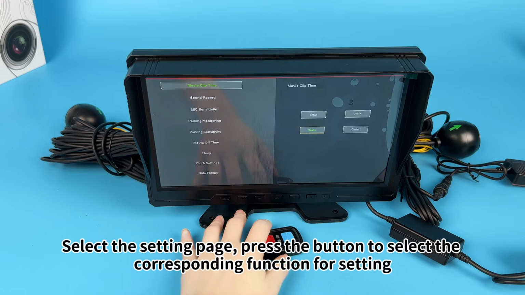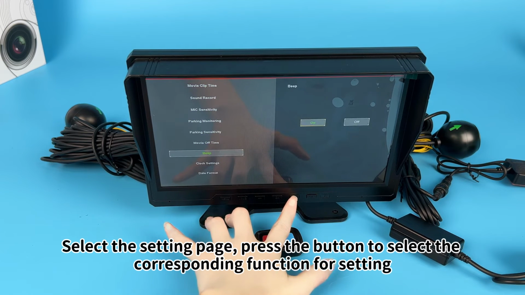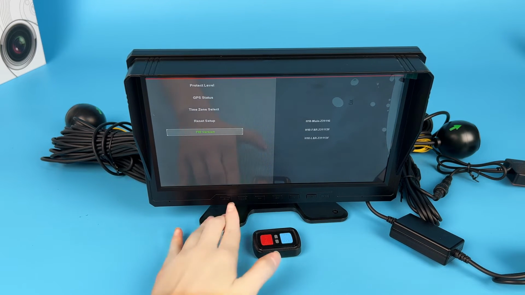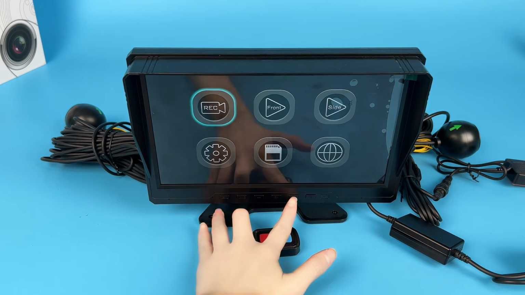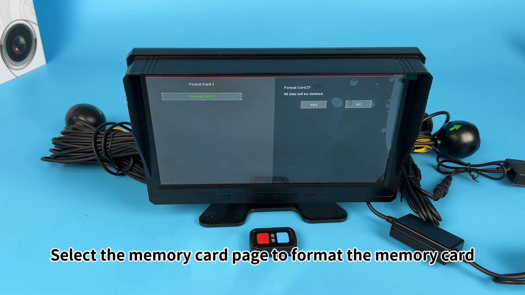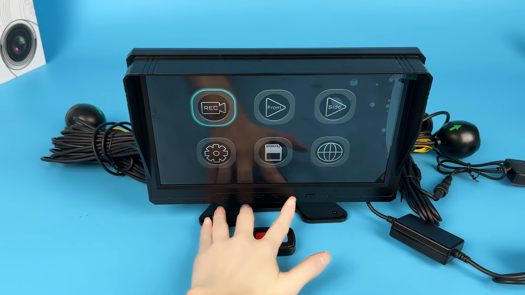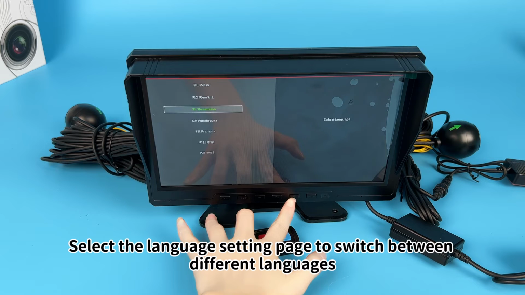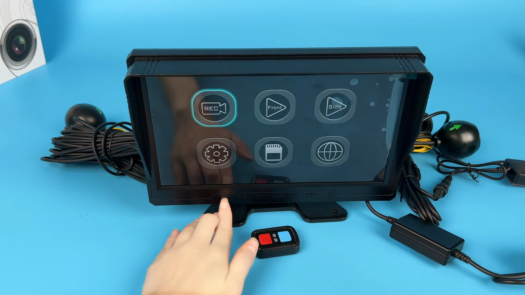Select the setting page. Press the button to select the corresponding function for setting. Multiple functional settings are available. Select the memory card page to format the memory card. Select the language setting page to switch between different languages.